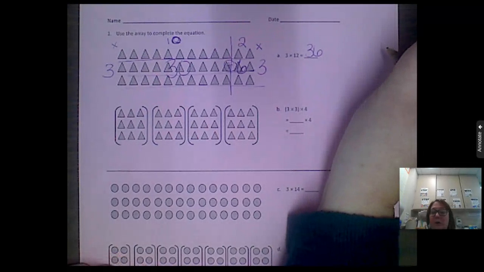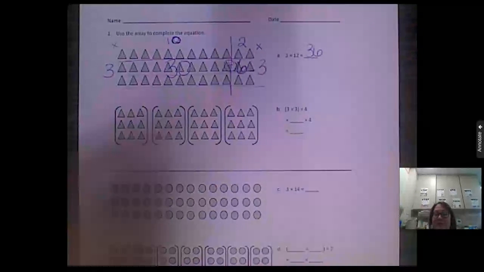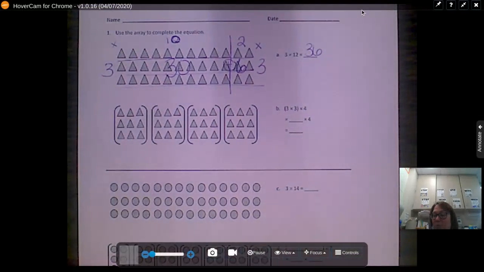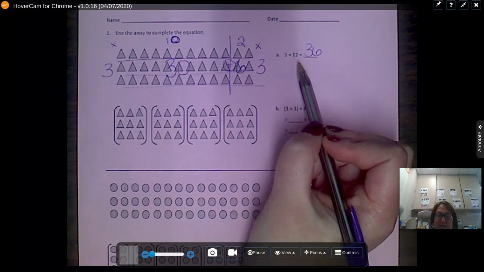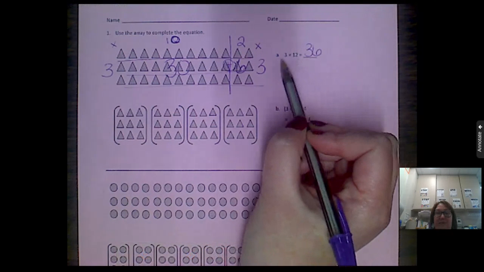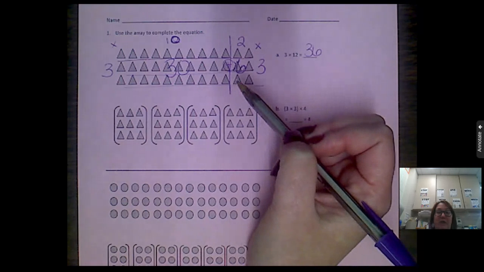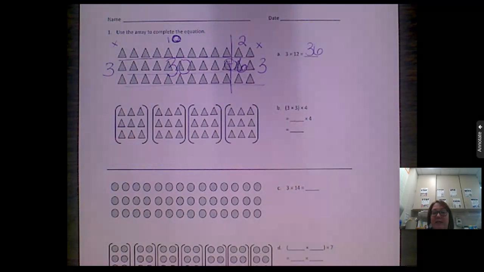So that totally was not even a lesson for today, but that is a good example of how the distributive property can come in handy, especially if we're dealing with a problem where we haven't counted by 12. That's a bigger number to count by. To count by threes that many times is a lot, so we can use the distributive property to break it up.